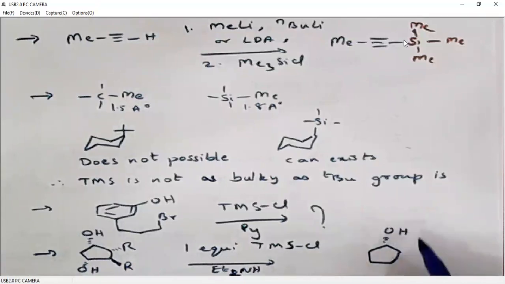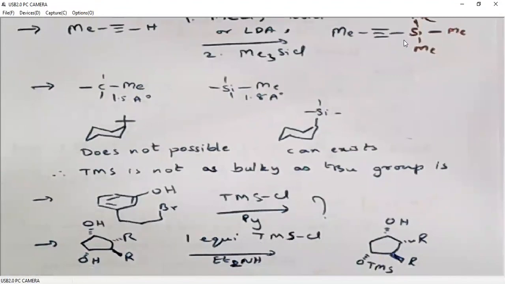So the same information can also be utilized to differentiate primary alcohols, secondary alcohols. It has less steric crowding compared to these alcohols. That is why the protection is occurring on this alcohol. Okay.